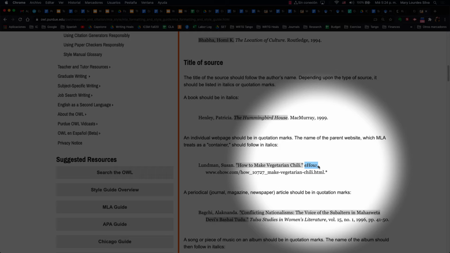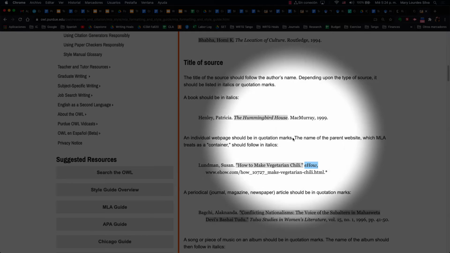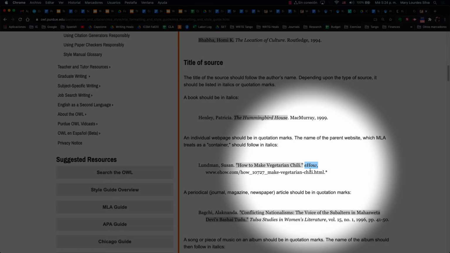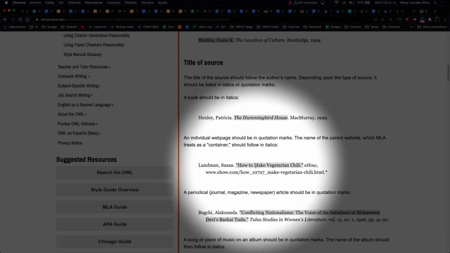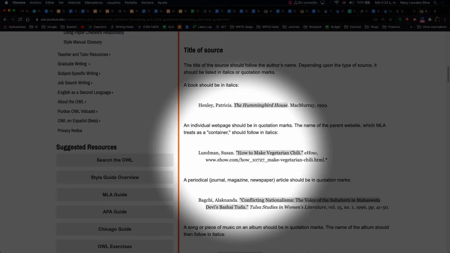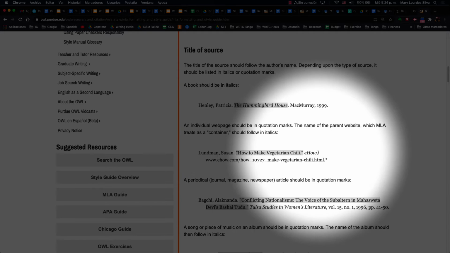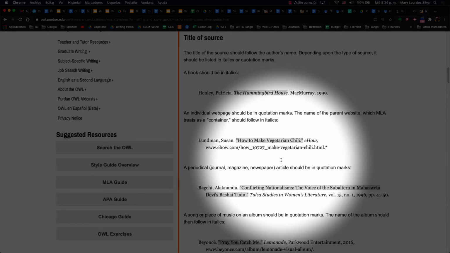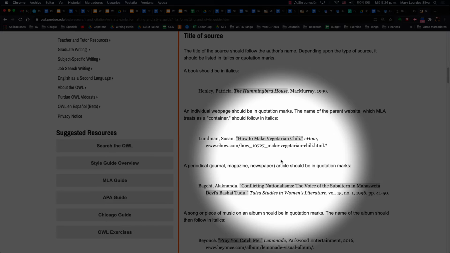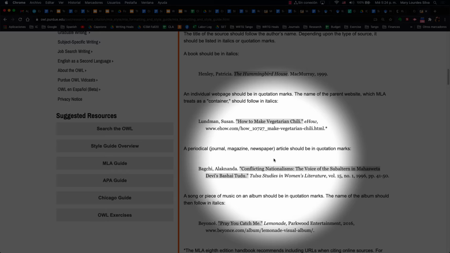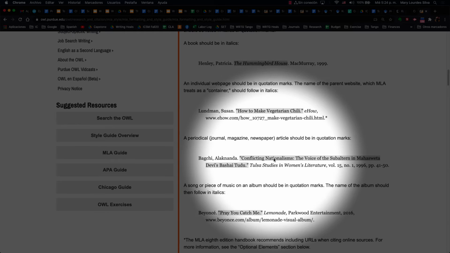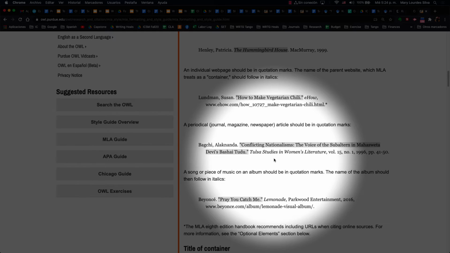So this is the name of the website. It would be in italics, the name of a book, the name of the journal, the name of the magazine. When I see what gets put in quotation marks and what has italics, I can know right away the type of source it is and what is part of what. And so we need to format citations correctly because they communicate a very specialized language.